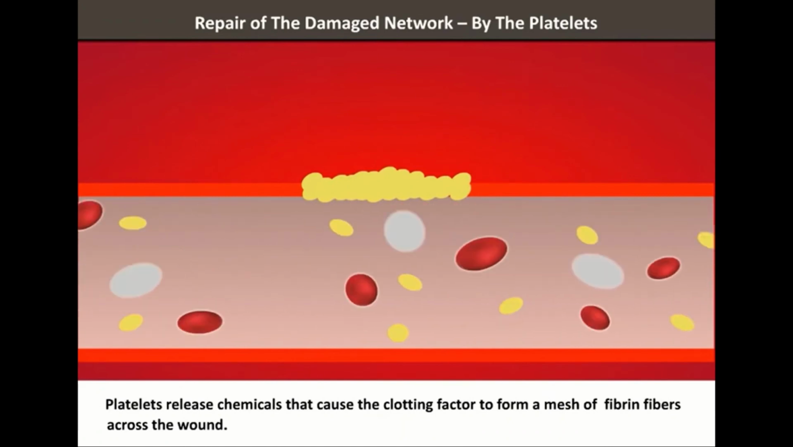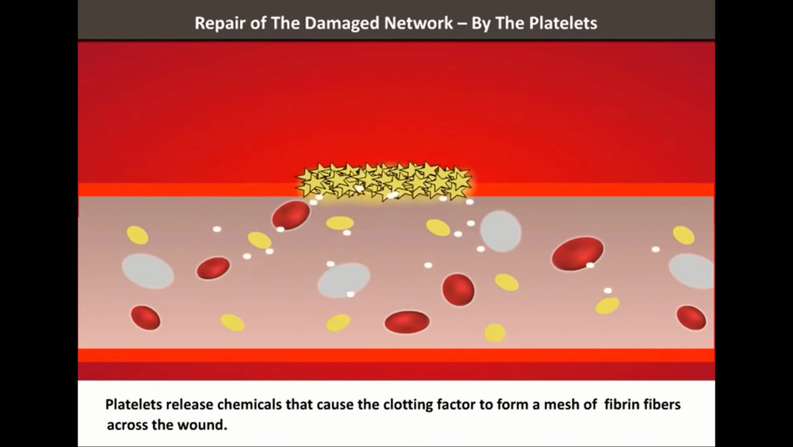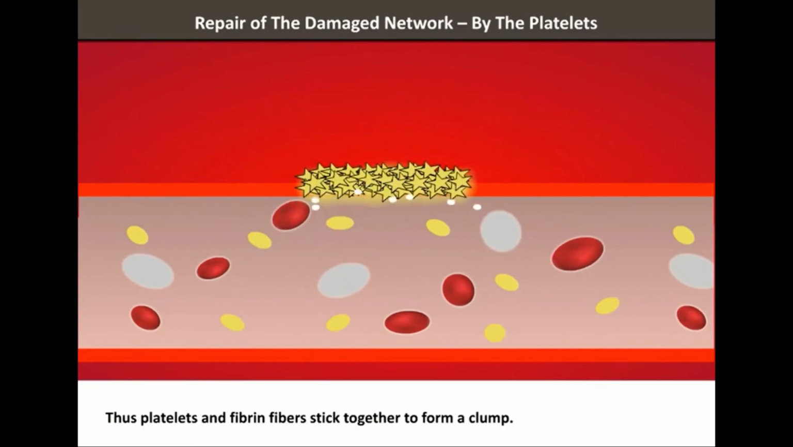Platelets release chemicals that cause the clotting factor to form a mesh of fibrin fibers across the wound. Thus, platelets and fibrin fibers stick together to form a clump.